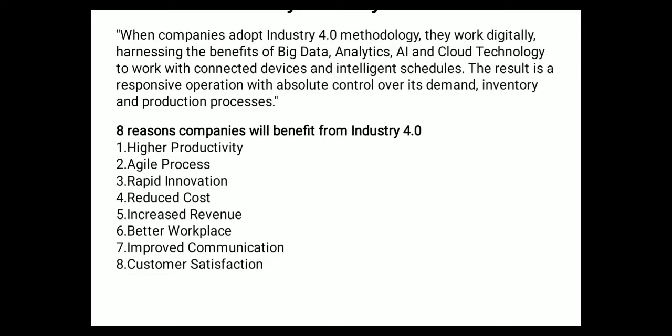Rapid innovation is possible because of big data, we can analyze and we can invent new things. Increased revenue, in short, because of the higher production and at reduced cost the revenue generation will increase. Better workplaces, that means because of better revenue generation we can develop the workplaces, we can give better facilities to the workers. Then improved communication between the different aspects of the industry.